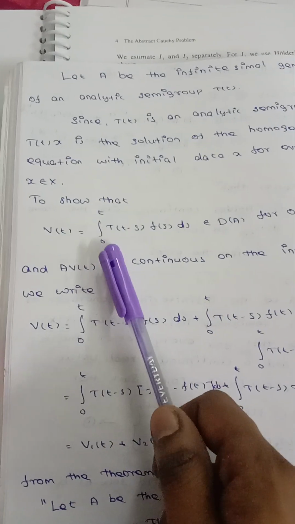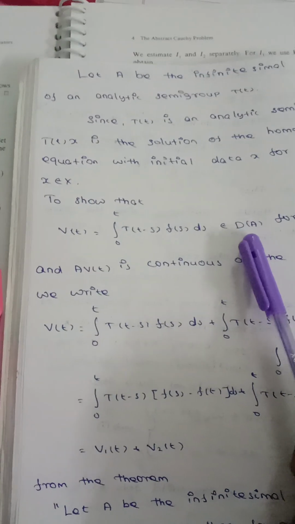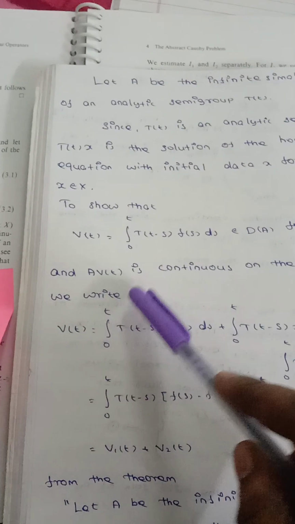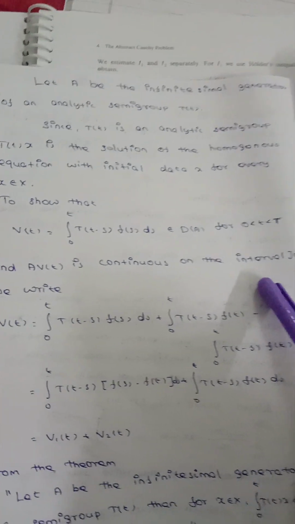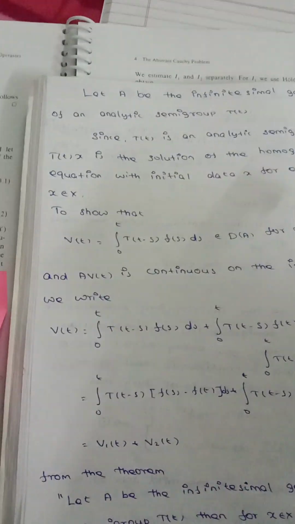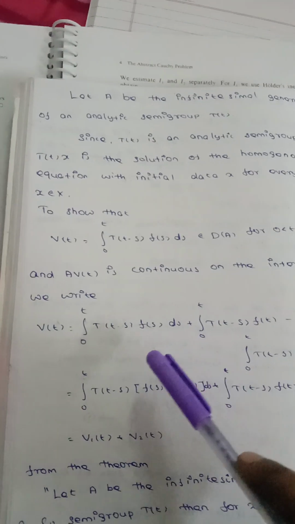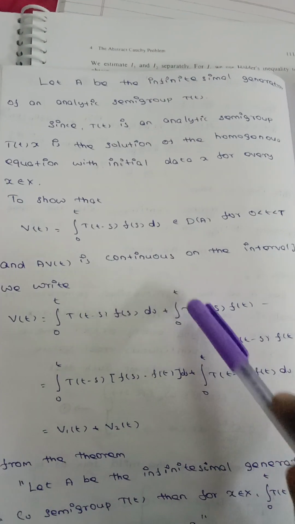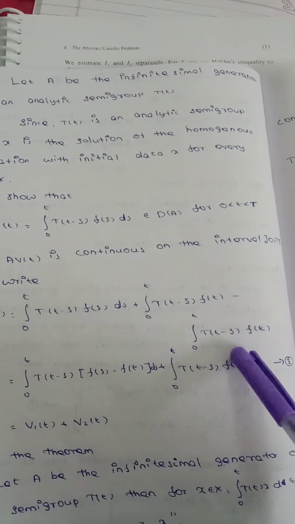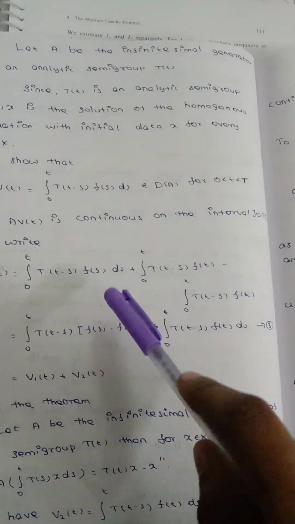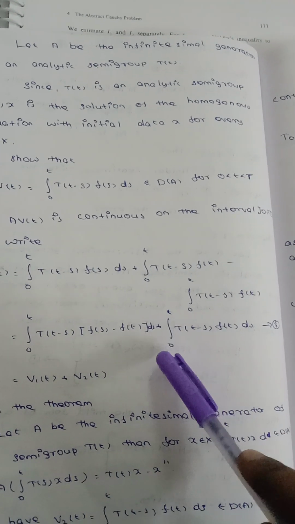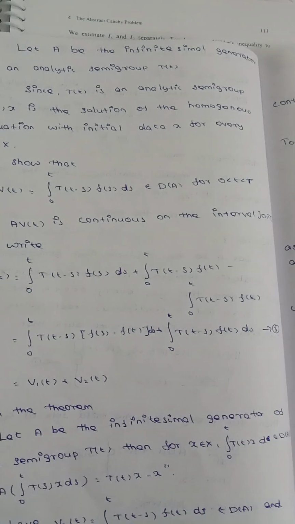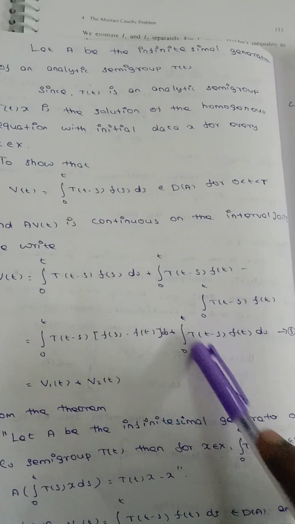We have to show that v(t) = ∫ from 0 to t of T(t − s)f(s) ds belongs to D(A) for 0 < t < T, and that Av(t) is continuous on the interval [0, T]. So we write ∫ from 0 to t of T(t − s)[f(s) − f(t)] ds plus ∫ from 0 to t of T(t − s)f(t) ds. We take the first as v1(t) and the second as v2(t).